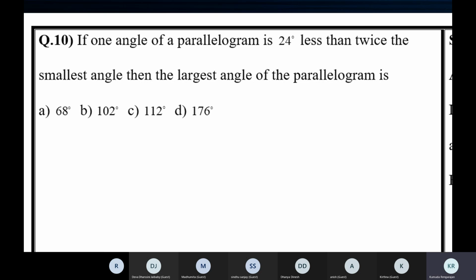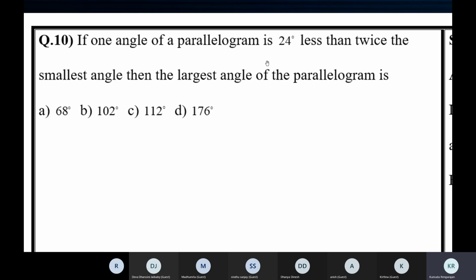So let the smallest angle be x. That means this one is the largest angle. Let the smallest angle be x. Then the largest angle will be, what do you mean by 24 less? Minus 24. Twice the smallest angle is 2x. 24 less means 2x minus 24. So 2x minus 24 is the largest angle.